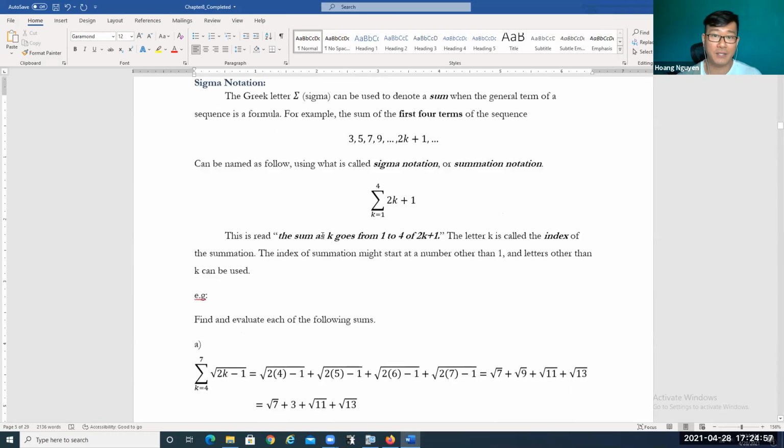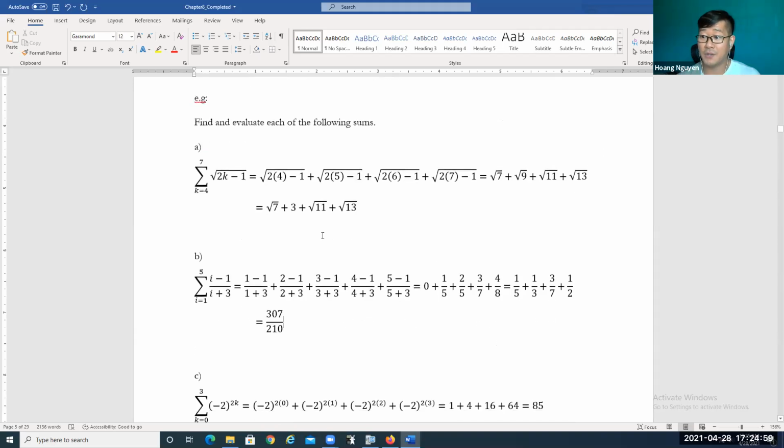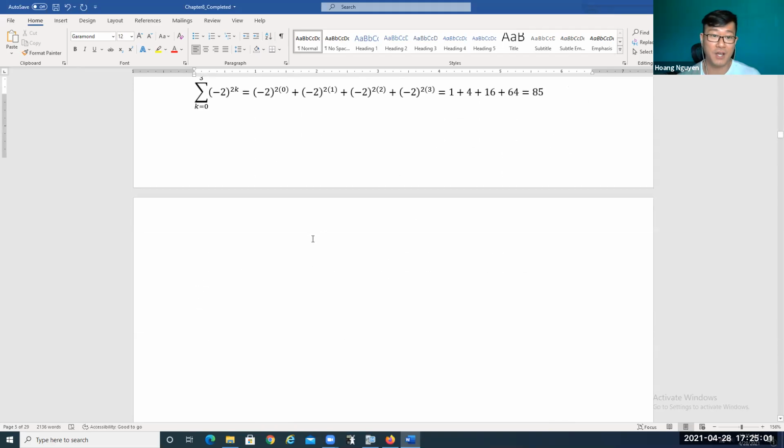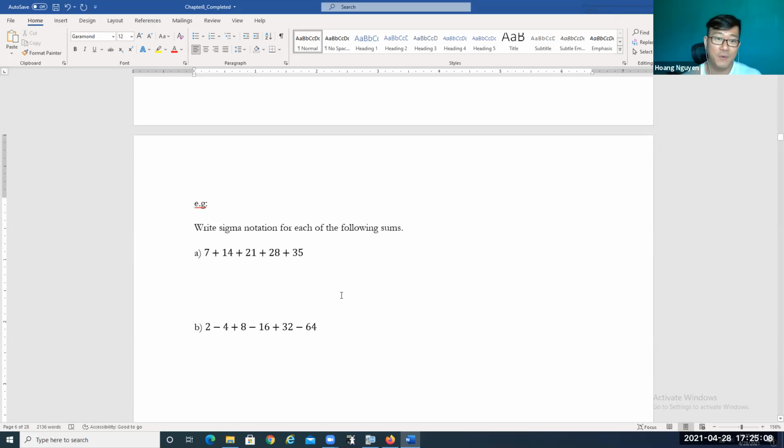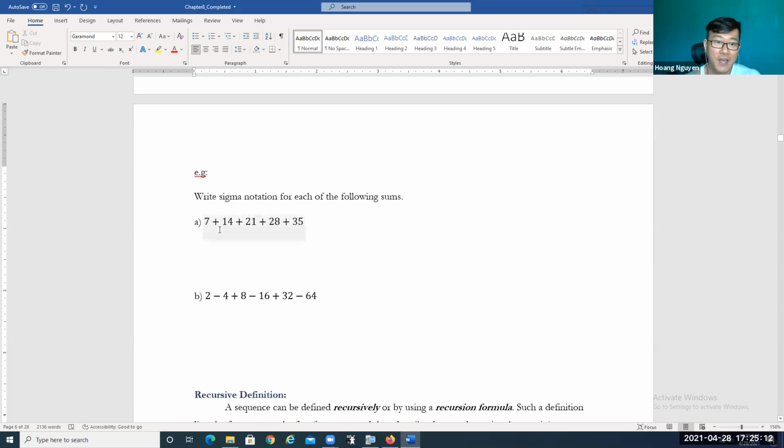Okay, so that's just a few practical questions of how we use sigma notation, right? So let's move on to the next portion. Okay, so now let's try it. Write a sigma notation for each of the following sums, right? So we can see the first term, the second term, the third term, the fourth term, and the fifth term, right? So we might use k equal to 1 to 5.